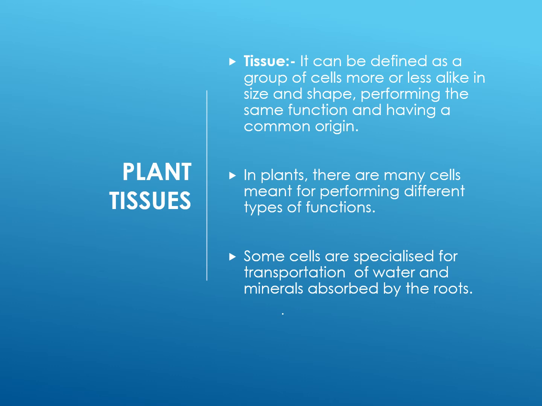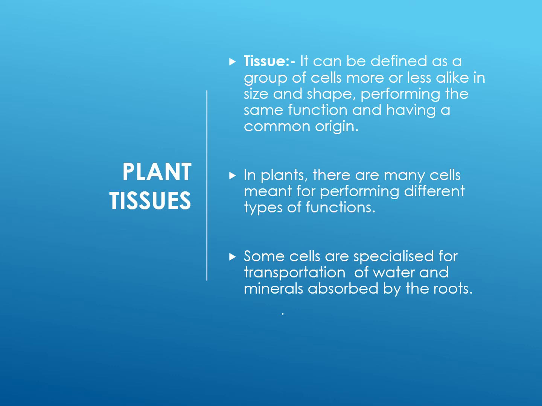Now the question comes, what is the difference between tissue, organ, system and organism? Tissue, as already discussed, is a group of cells more or less alike in size and shape, performing the same function and having a common origin.